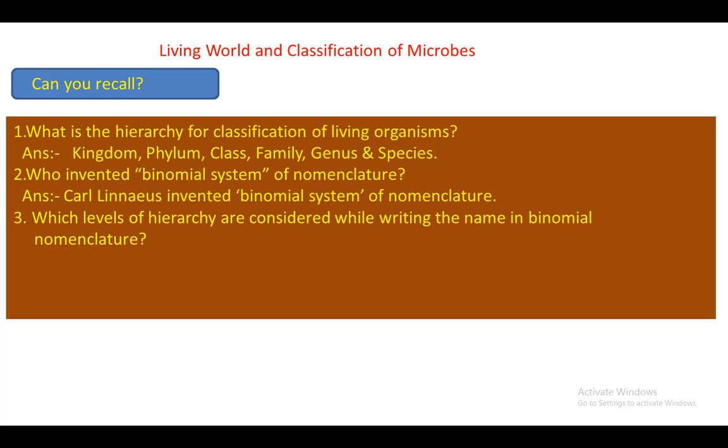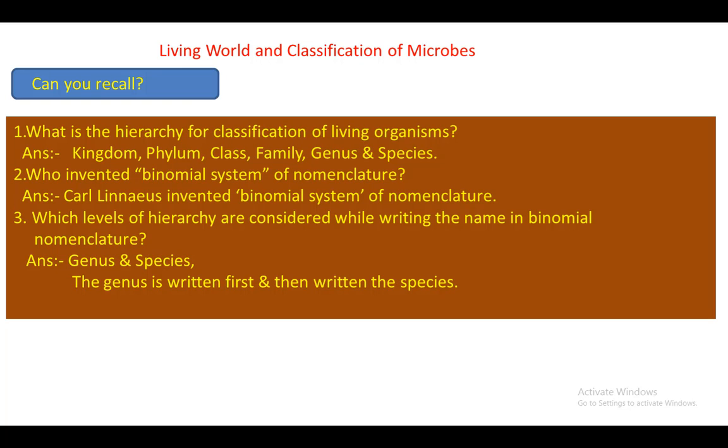Out of the kingdom, phylum, class, family, genus and species, the genus and species, these two terms are used to give the scientific name to any living organism.